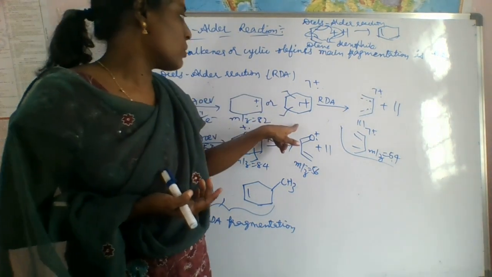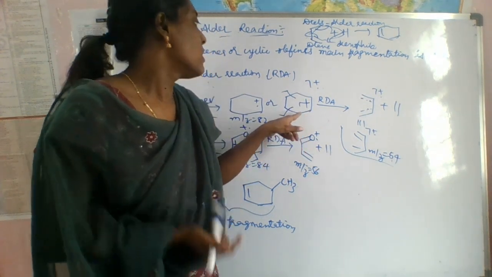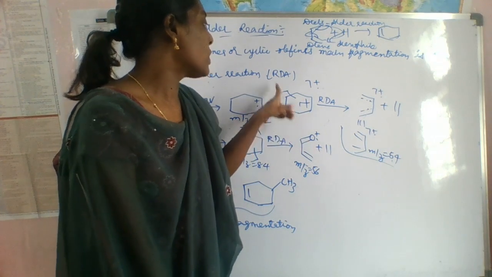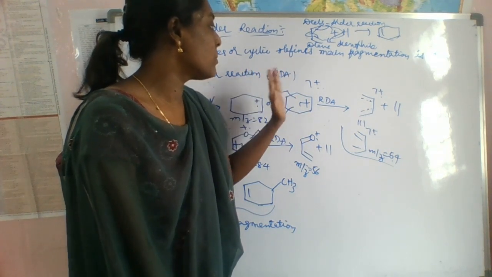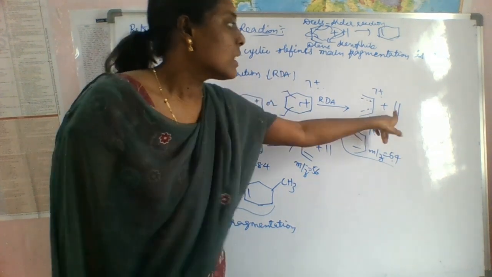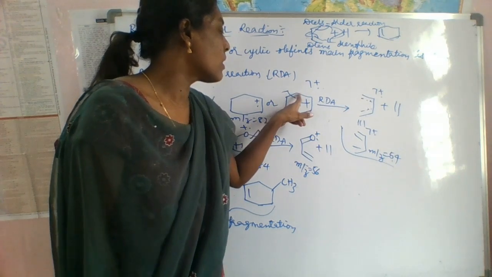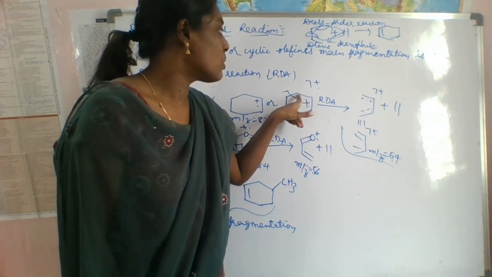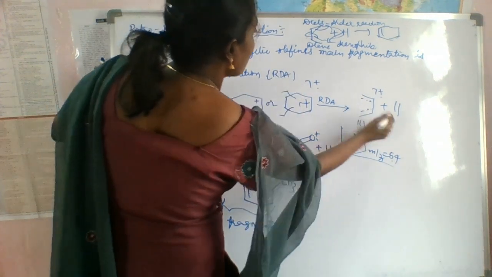We can write it like this also. If we do the multiple cleavage, what happens? It eliminates a neutral molecule, meaning we are eliminating the dienophile, and then we get one more radical here and 4 radicals in total. It is eliminated as this part.